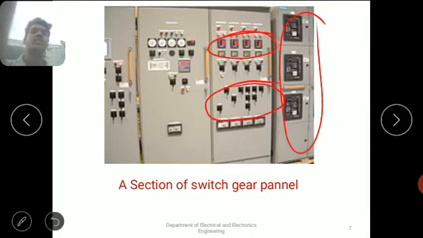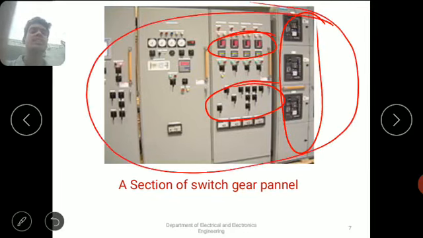All the equipments are present here, that's why it is called a switchgear panel. If we go to substations or power plants, we can observe the control panel. Then only we get a clear picture about the section of a switchgear panel.